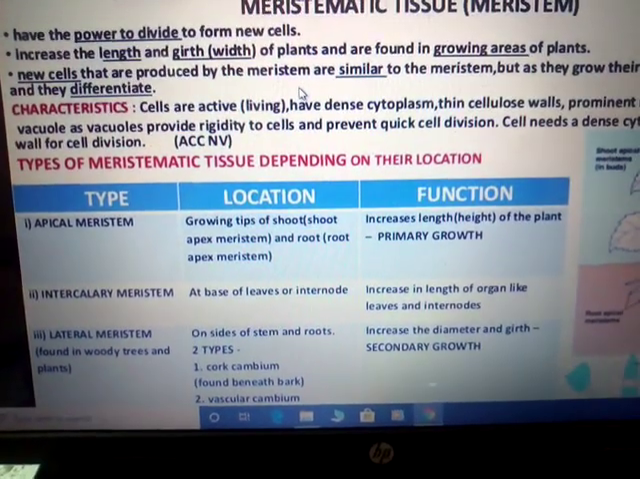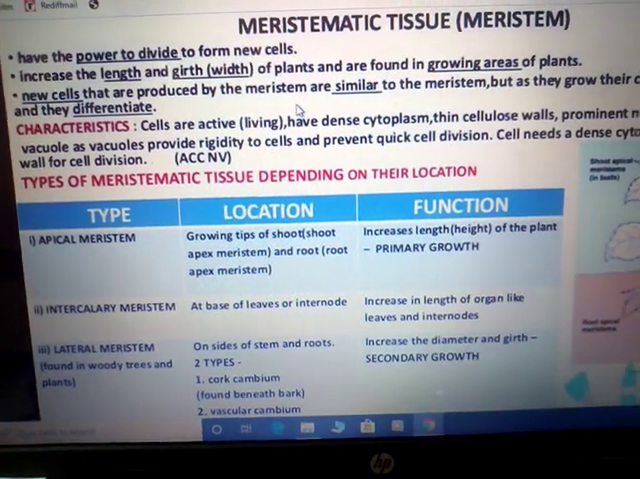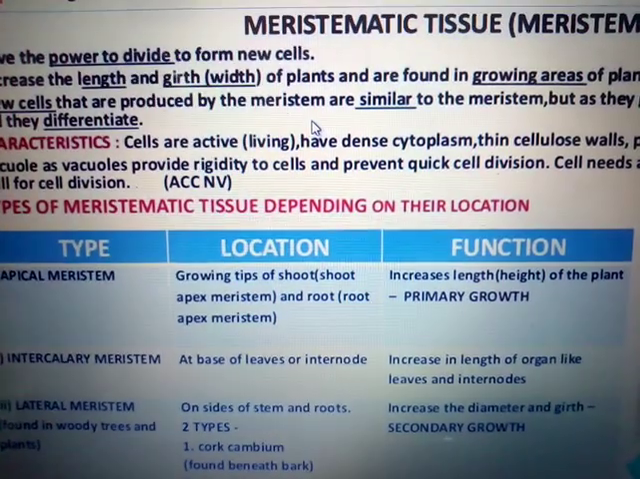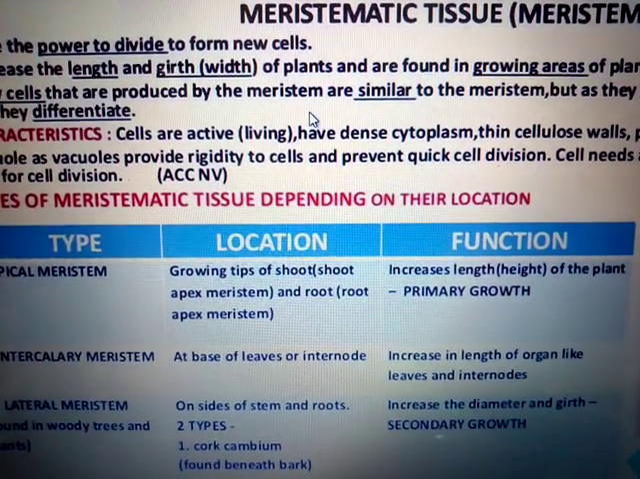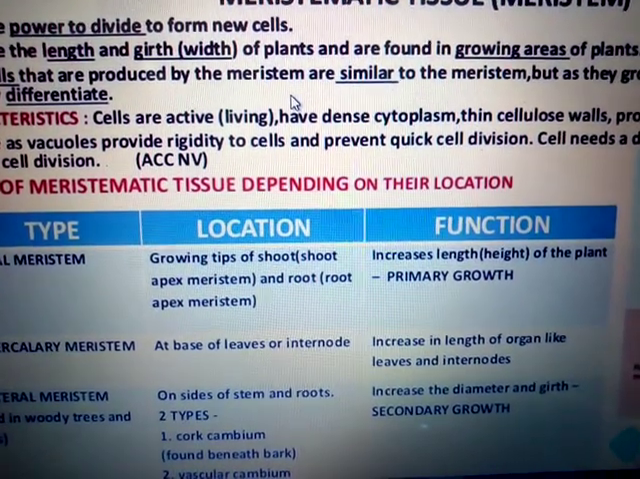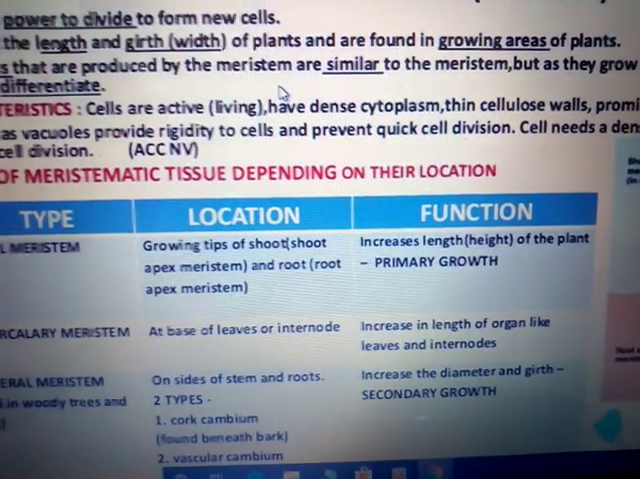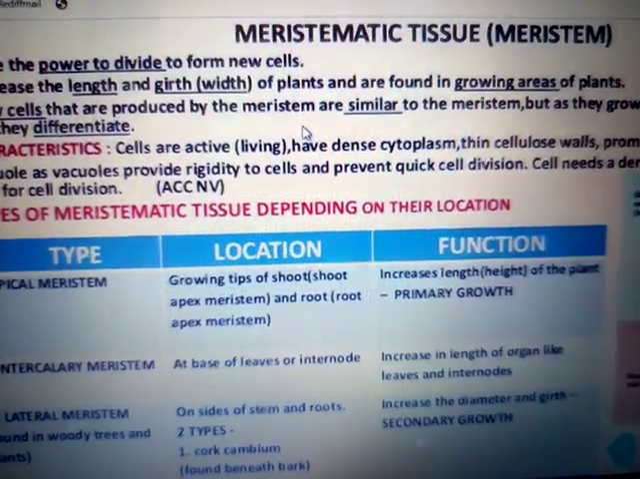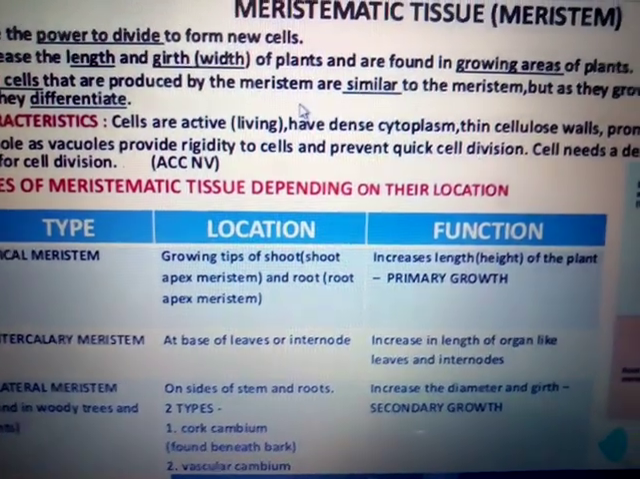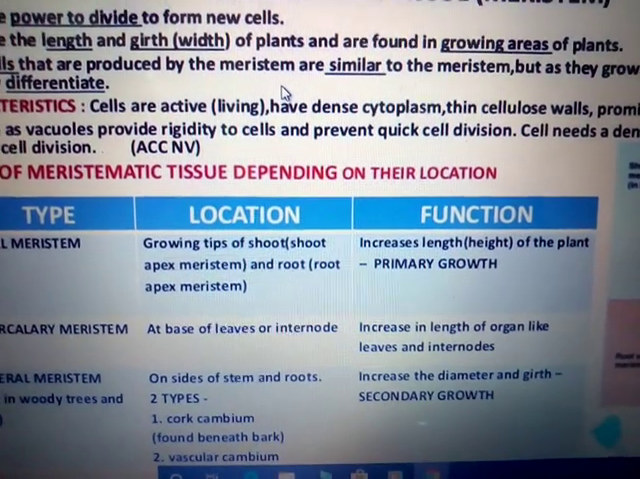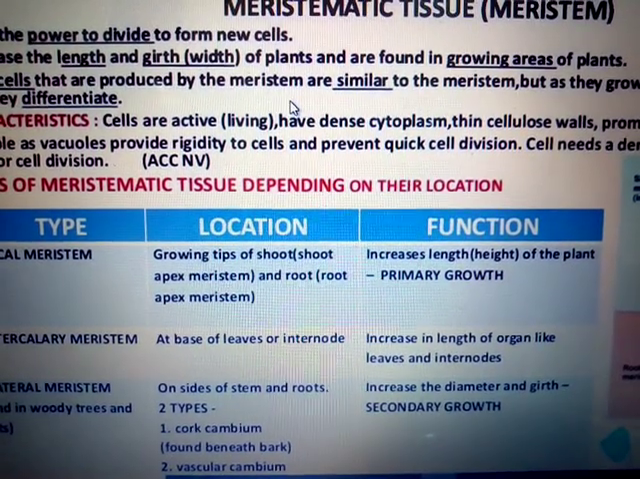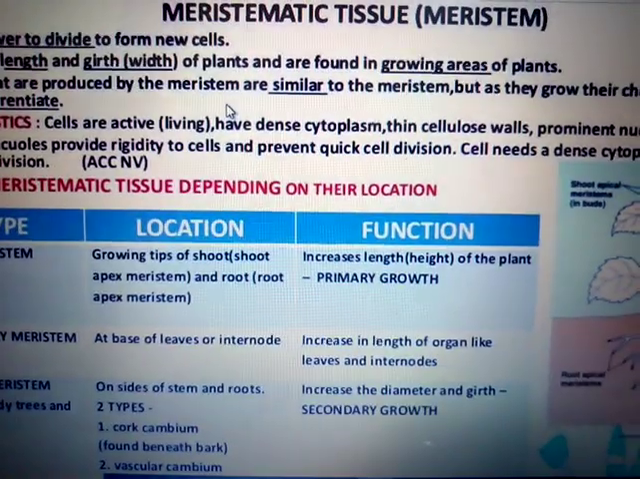They divide throughout life and form new cells, but they divide in certain regions of the plant. Okay, and they increase the length, girth, and width of the plant and are found in the root tip and shoot tip, that is in the growing areas of the plant. In the growing area of the plant means tip of the root and tip of the shoots. And new cells produced by the meristematic tissue are similar to the meristem. So meristematic tissues are those tissues which are dividing in nature, and help a plant in the growth and development of the plant.